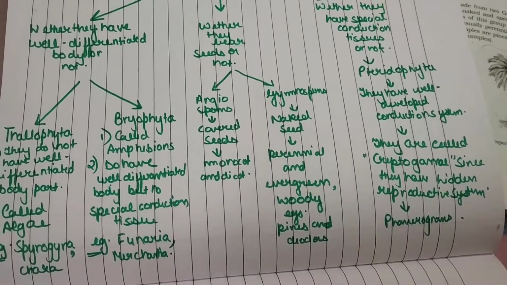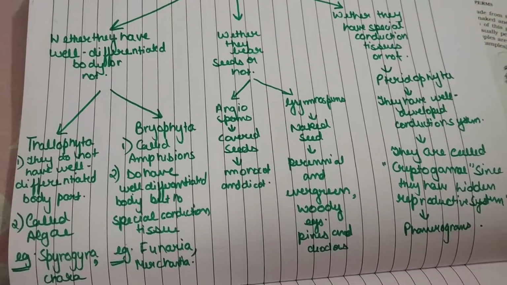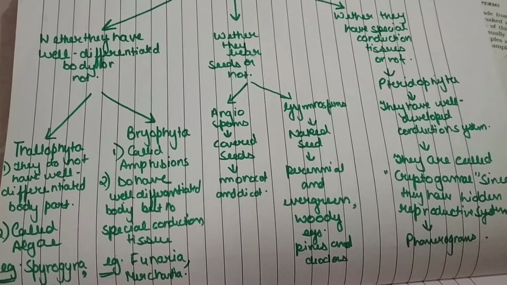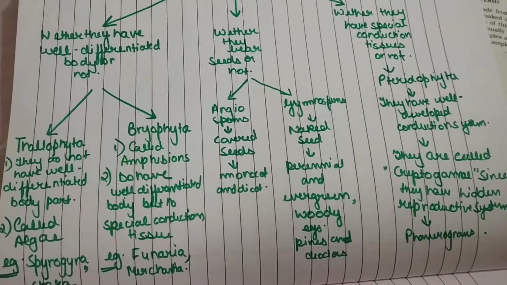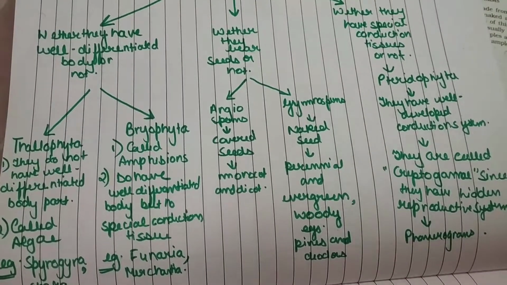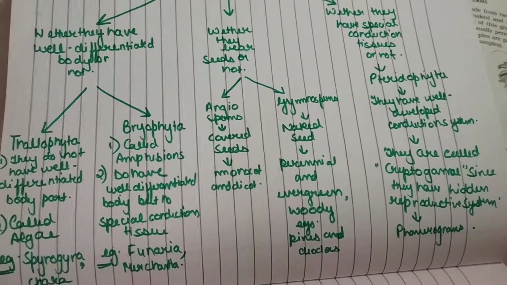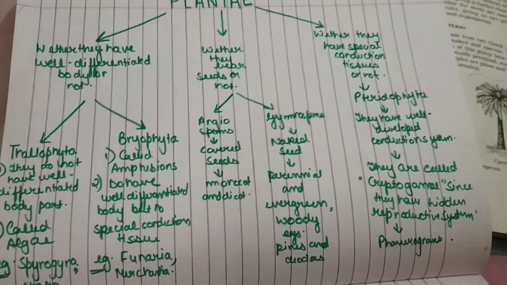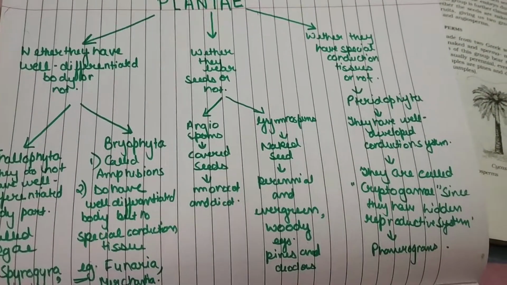Angiosperms have covered seeds, and they are classified based on the number of cotyledons into 2 types, monocots and dicots. That's it about the plant kingdom. Believe me, that's it. Let's have a very quick revision.